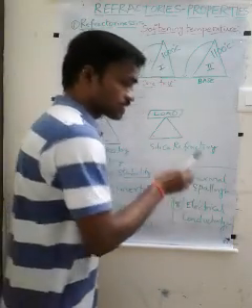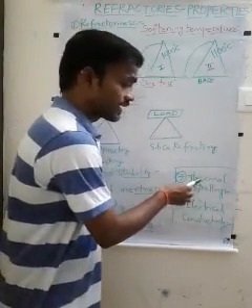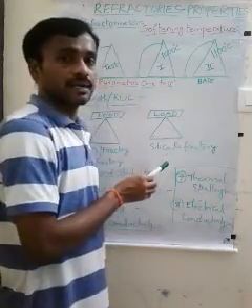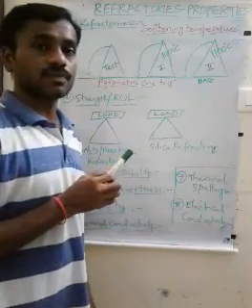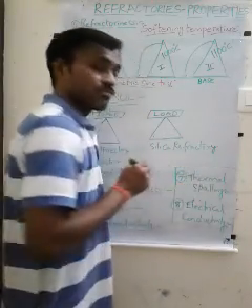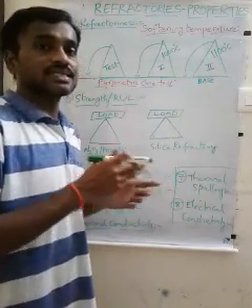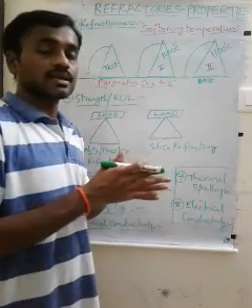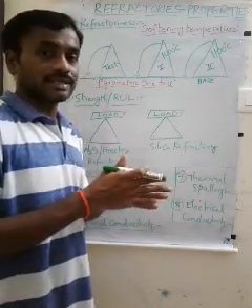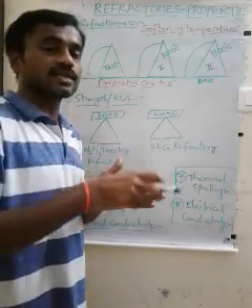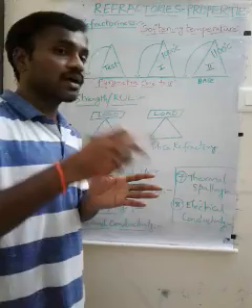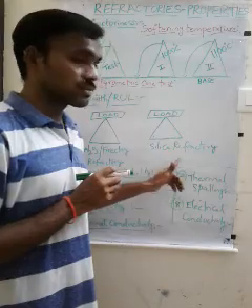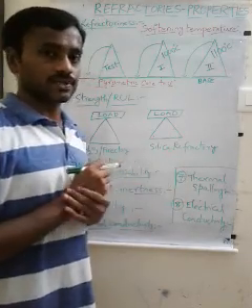Next property, thermal spalling. Thermal means heat, spalling means breaking. Here, it is the breaking of refractory material at high temperatures, or the breaking of refractory material due to rapid changes in temperature. Here, due to rapid changes in temperature, the material expands and contracts. It leads to internal stress and strain in the material. It leads to breaking of the refractory material. So a good refractory should have high resistance to thermal spalling at operating temperatures.